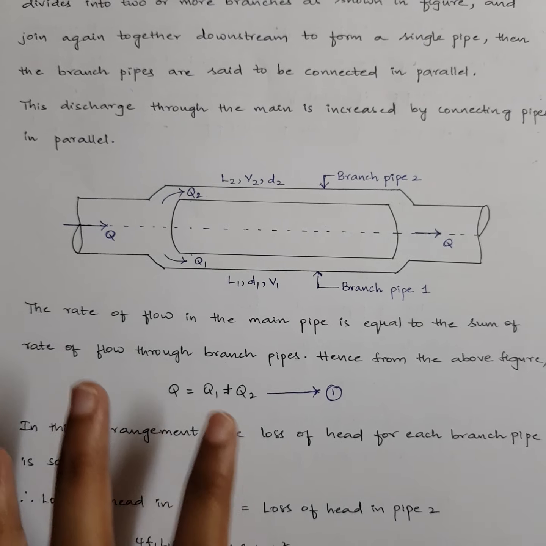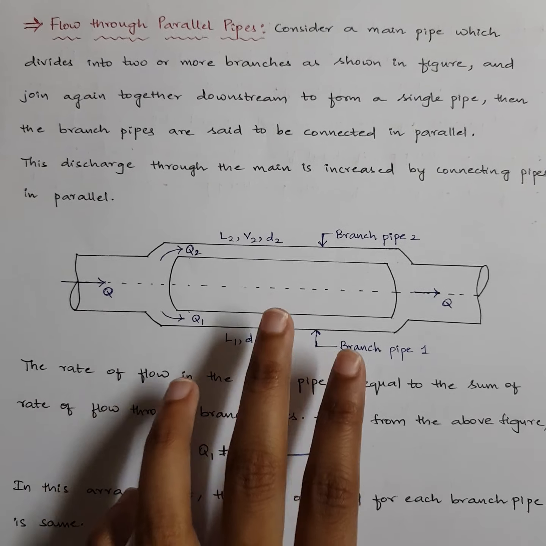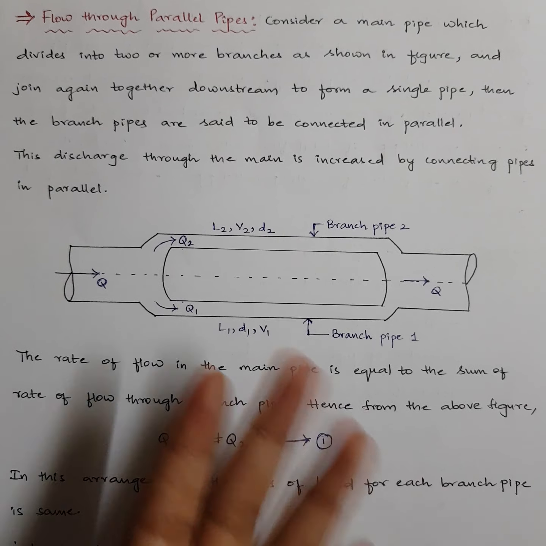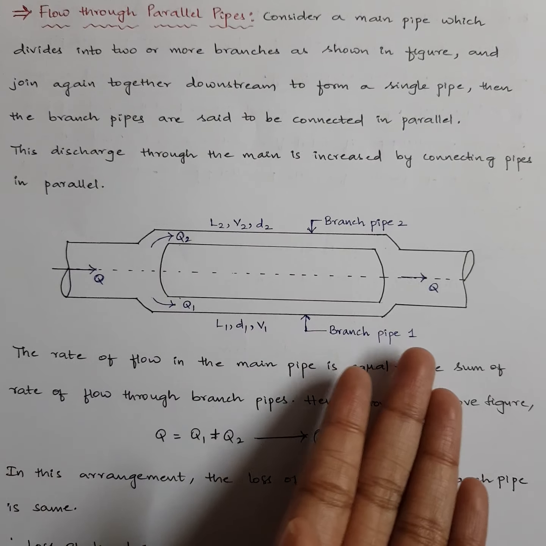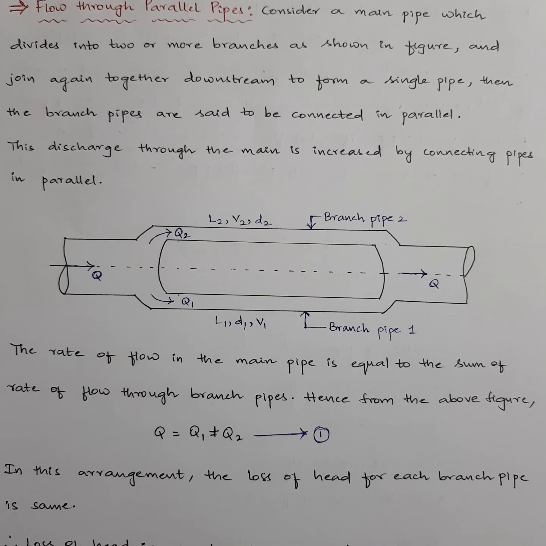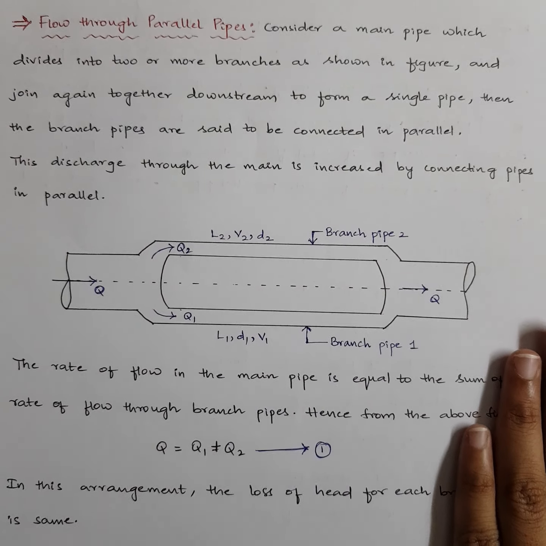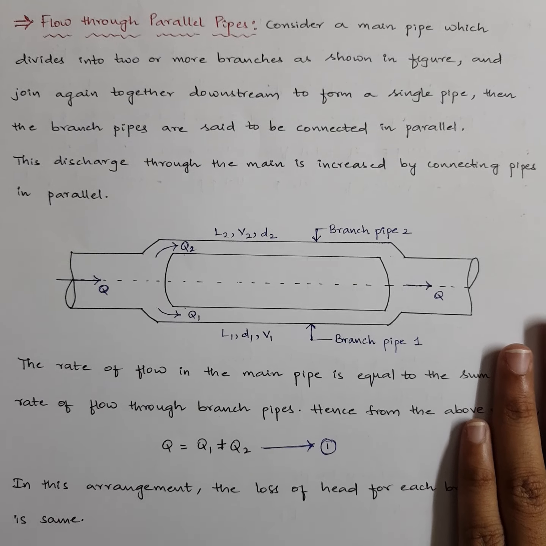One single pipe, or the main pipe, whatever you call it, will be branched into two or more pipes. It could be more than two also. You can have another one in between, so you have three pipes. It can be divided into any number of branches, but later on they will be combined again to form a single pipe at the downstream side.